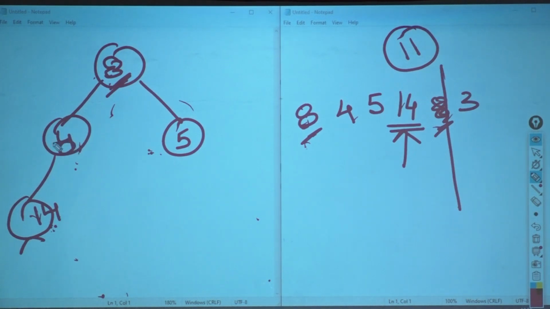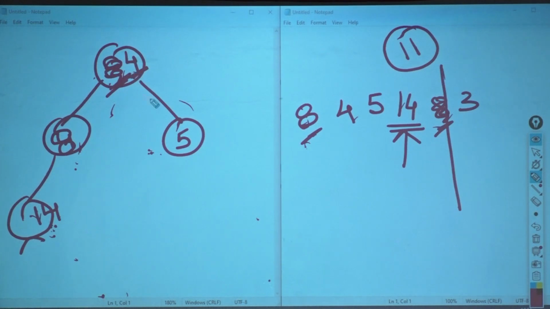I am going to make this 8. Make this 4. Okay. Now here, is 8 less than 14? Yes, it is less than 14. So will I touch this thing? I will not touch it and I will come out of it. Are we clear? Who is at the minimum? 4 is at the minimum.